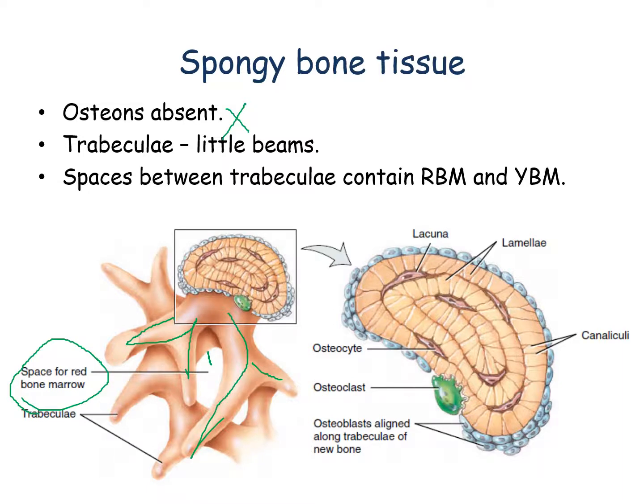Red bone marrow is present in the bones which help in the formation of blood cells. Examples of such bones are ribs, sternum, hip bones, vertebrae, proximal ends of humerus and femur. Yellow bone marrow is present in all other bones.